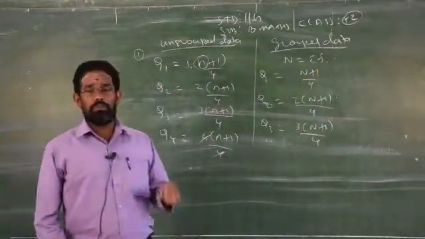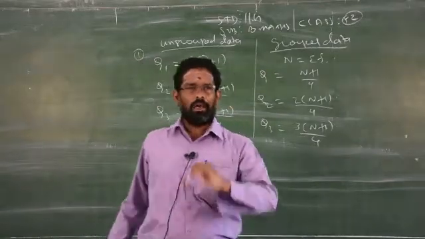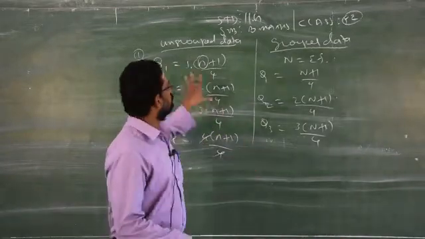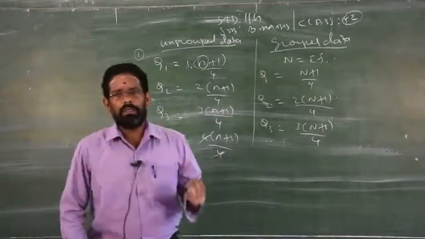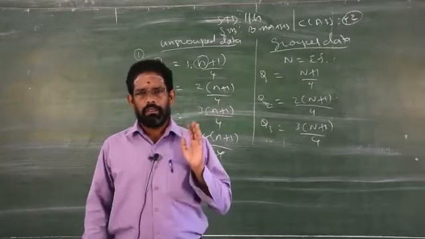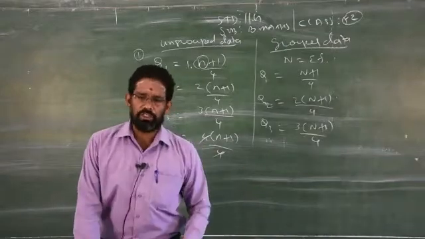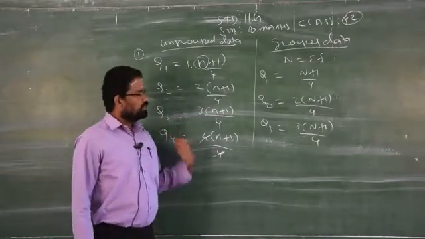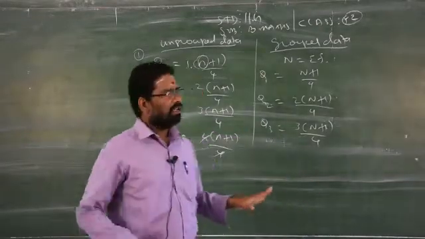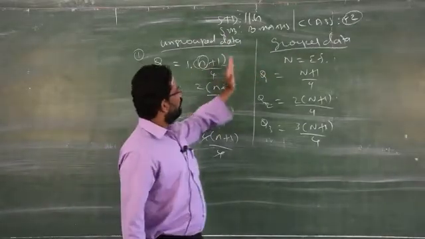In both cases, you have to arrange the data in ascending order, smaller to bigger, or bigger to smaller. That is your wish, but you have to arrange it before you start to find these quartiles. Please write down the given data in order, either ascending or descending. Better you go for ascending order, small number to bigger number. First assign the given data in ascending order, then start to find quartiles under ungrouped data and grouped data.